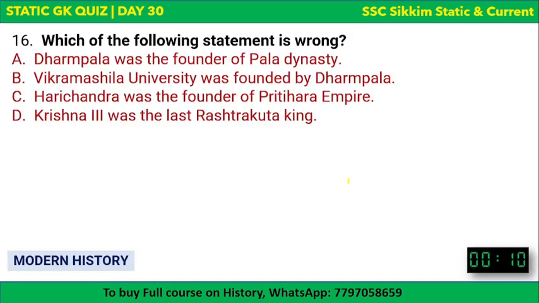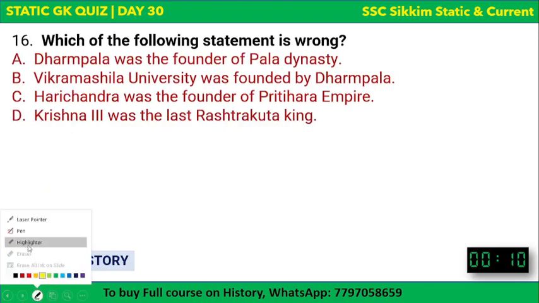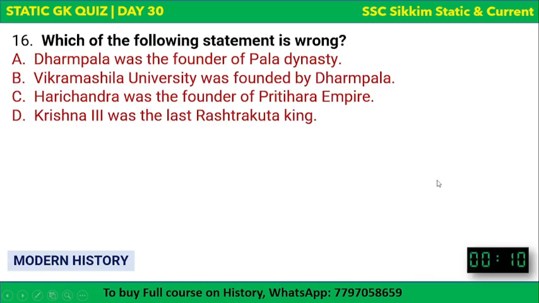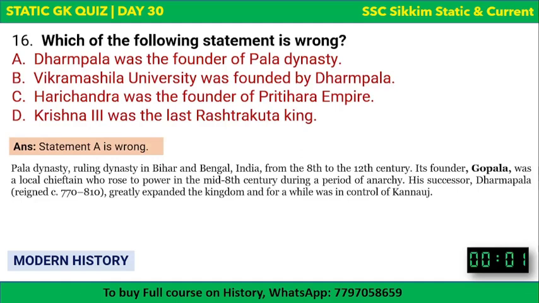Next question. Which of the following statements is wrong? Again, the options are there, and your time begins now. Dharmapala was the founder of Pala dynasty. Vikramshila University was founded by Dharmapala. Harichandra was the founder of Pratihara Empire. Krishna III was the last Rashtrakuta king. The statement which is wrong is A. That is, the very first statement is wrong.